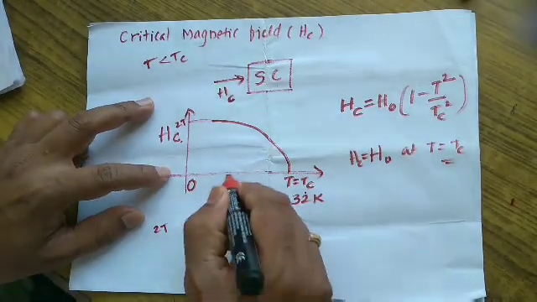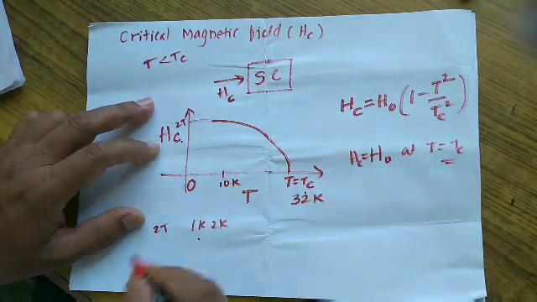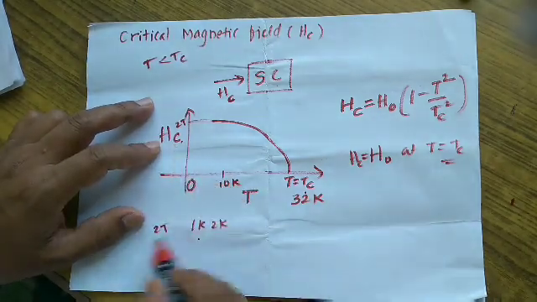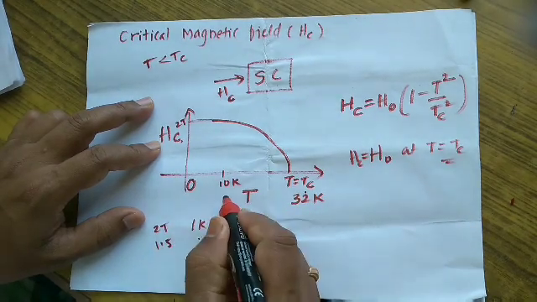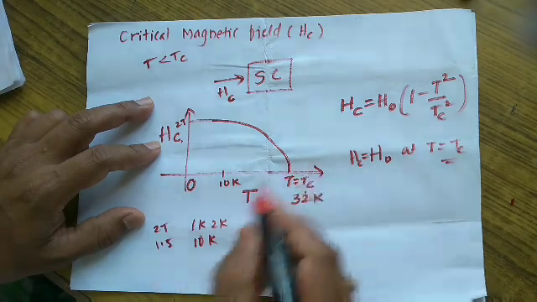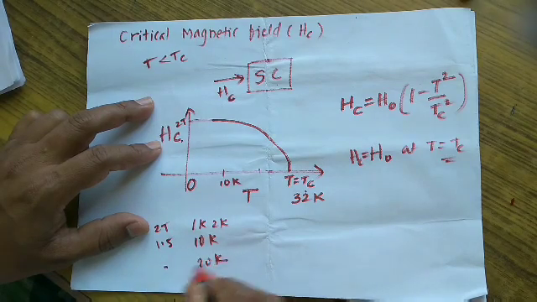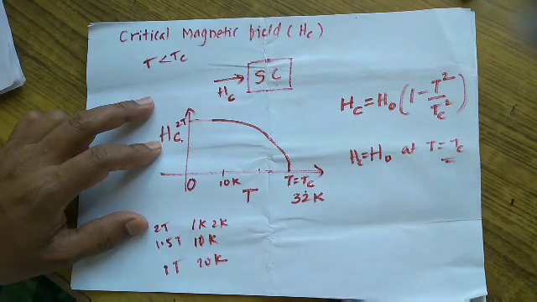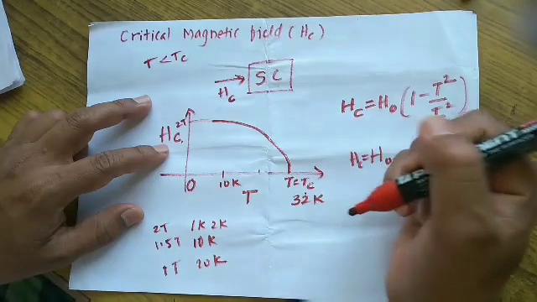So if the temperature is maintained at, for example, 10 degree Kelvin, then the critical magnetic field required need not be 2 Tesla. It may be 1.5 Tesla at 10 degree Kelvin. Similarly, if the material is maintained at 20 degree Kelvin, the magnetic field required is just 1 Tesla. So this is how the critical magnetic field depends on temperature.